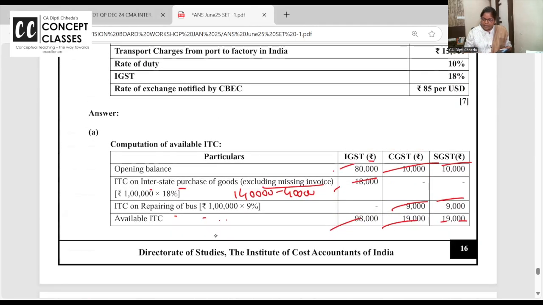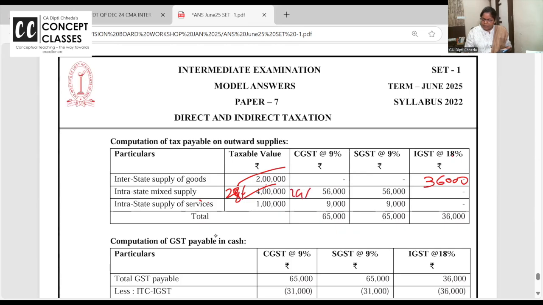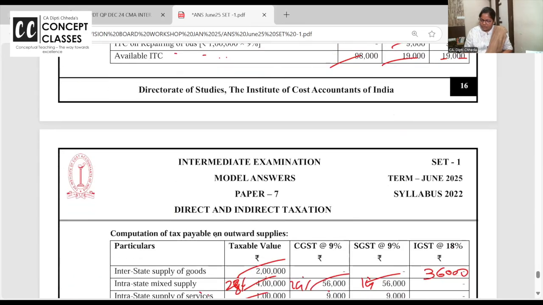Mixed supply का rate क्या था? 28%. Sorry. तो आधा. 14% we will charge. 14% here, 14 here. देखो 4 lakh का 14%. Are you getting? And intrastate routine 1 lakh. That online journals.